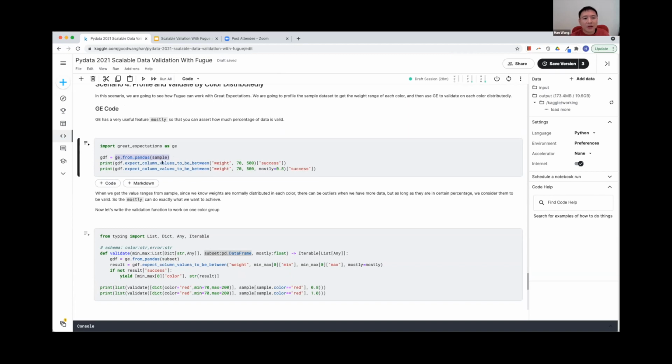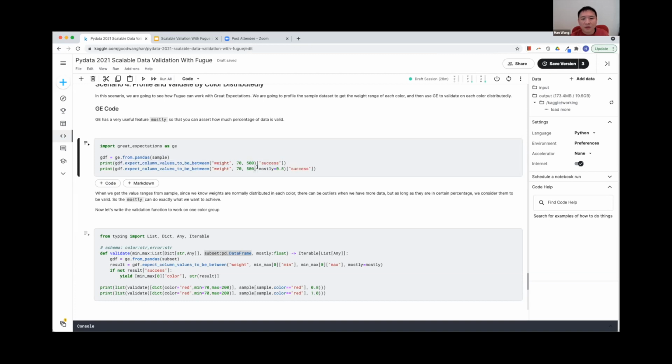And then you can just directly apply your validation. I want to assert that the weight column is between 70 and 500. This is a bad number because I know there are weights that are under 70. So this should fail. This should give me a false.